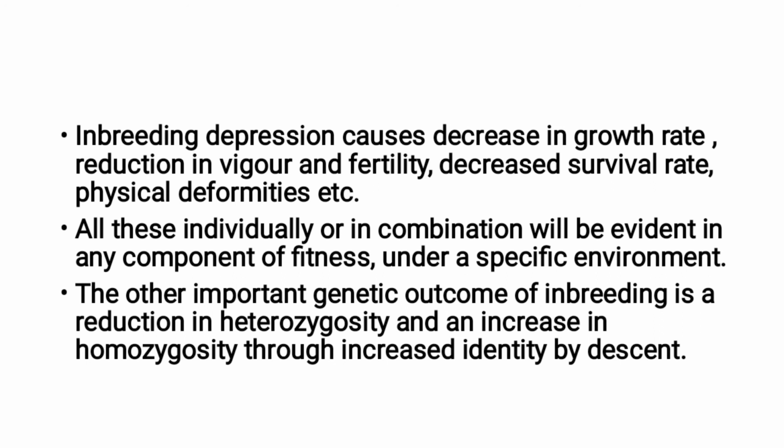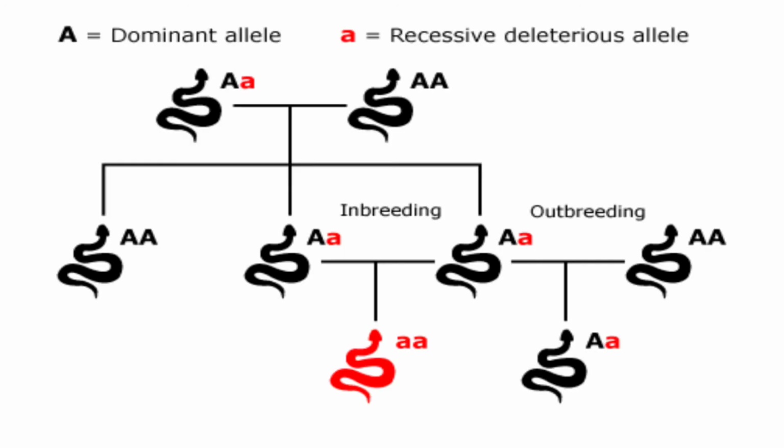The other important genetic outcome of inbreeding is a reduction in heterozygosity and an increase in homozygosity through increased identity by descent.